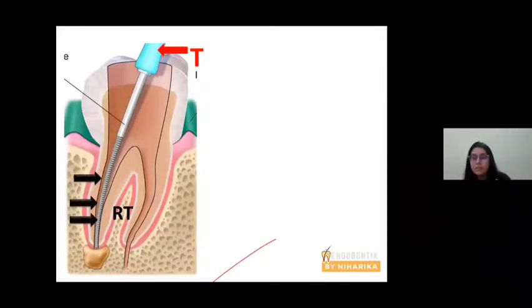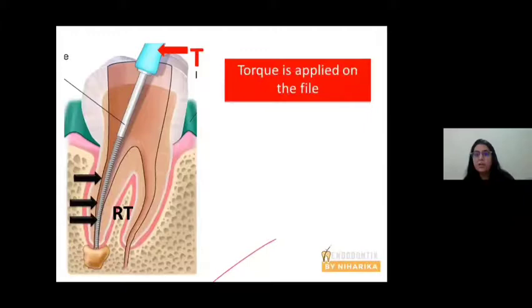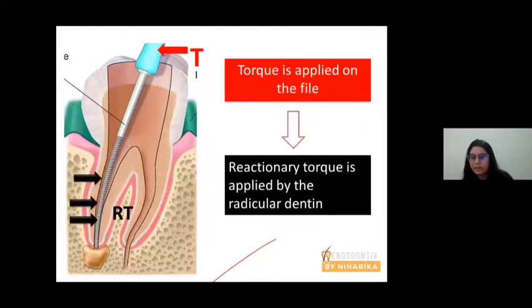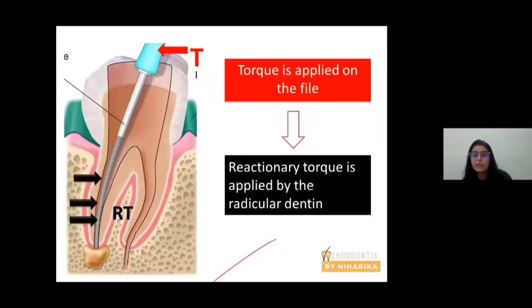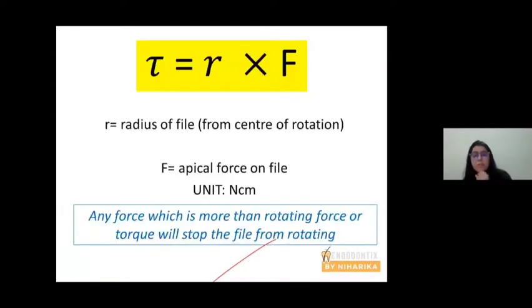Now reactionary force or reactionary torque will be produced by the file on the surrounding radicular dentine. Your file takes the force and it dissipates the force on the surrounding radicular dentine. Now torque is applied on the file. Reactionary torque is applied by the radicular dentine.